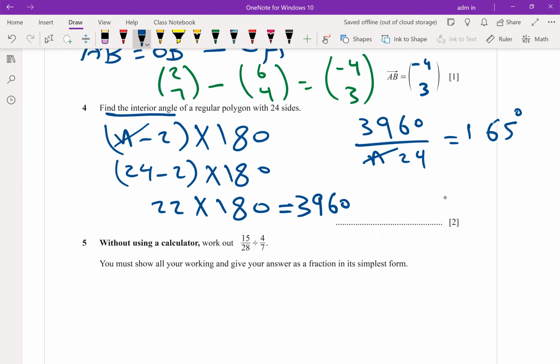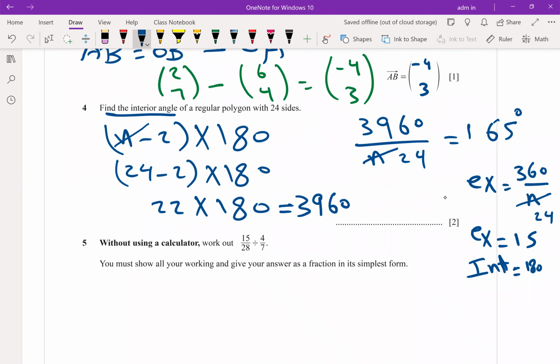By using the exterior angle. I will first get the exterior angle, which is 360 divided by n. Where n is 24. So the exterior angle equals what? 15. So the interior is 180 minus the exterior, 180 minus 15. So the answer will be 165.